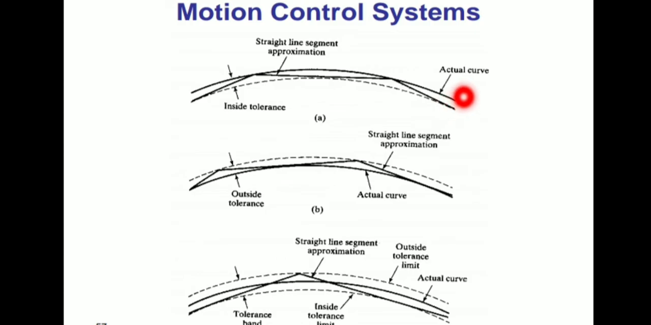So that is the actual curve position. The tool should be moving from one point to another position, that is the linear motion control. So that is the linear interpolation and also circular interpolation. Outside tolerance and actual curve, straight line segment approximation. So these are all the motion control systems of the numerical control machines.